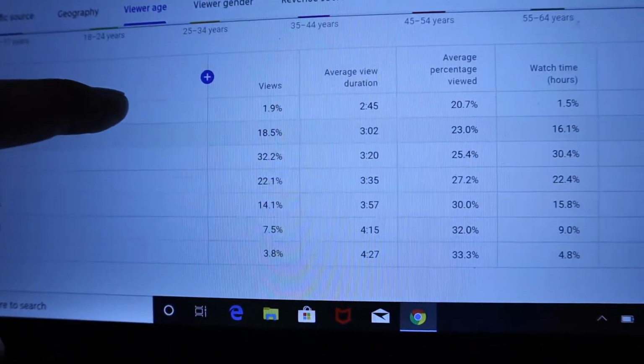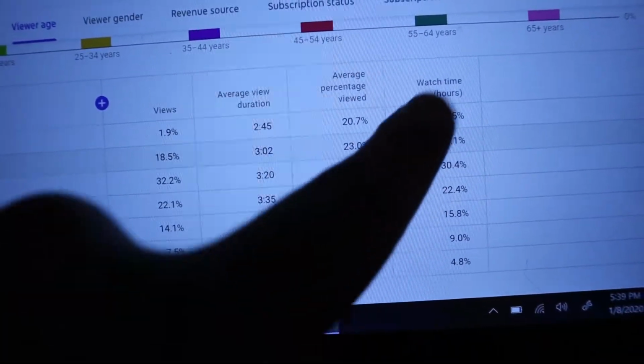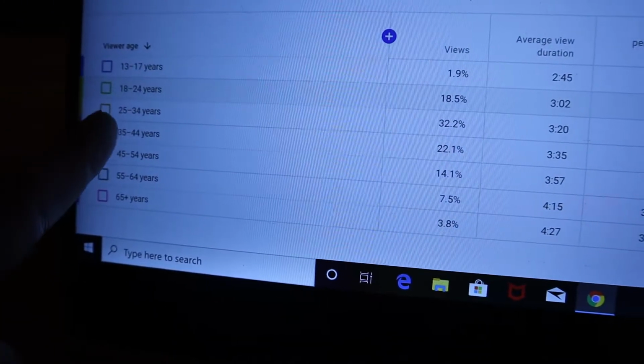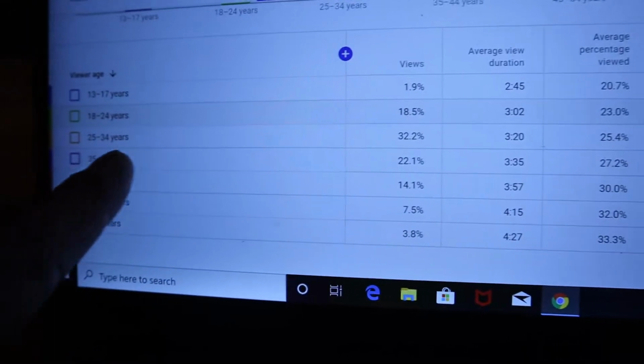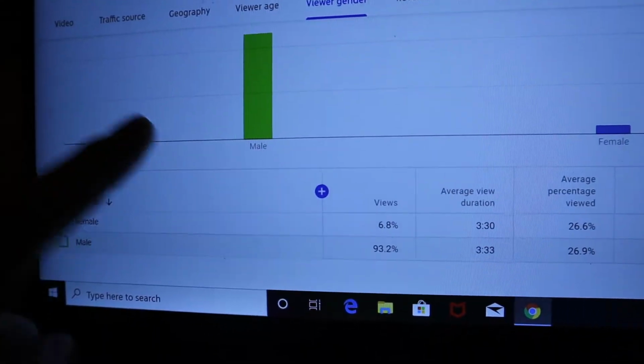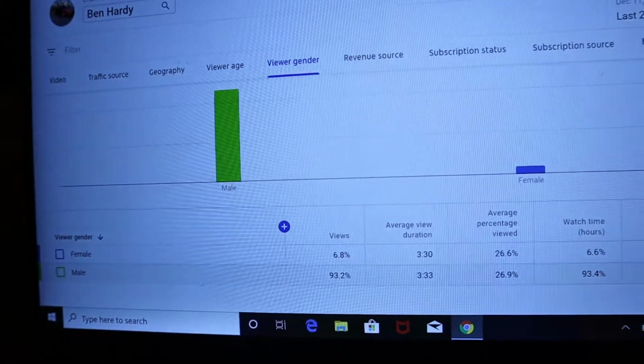Viewer age, this is also going to be important with the revenue. Now, notice that with the ages, it shows you how much they watch and all that kind of stuff. But my biggest demographic is actually older than me, which is kind of funny, 25 to 34. And the next biggest is 35 to 44. So that's also going to help, because if you have an older demographic, they can actually purchase things, then they're worth more to advertisers. So then you get paid more money, essentially, from having that demographic. Now the next one is going to be gender. This just shows you that basically only dudes watch my stuff. But I mean, yeah, that's all of that.